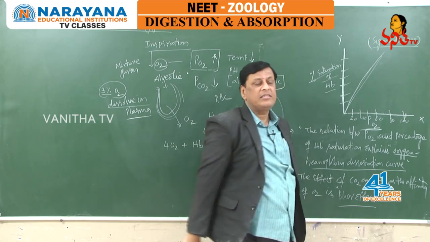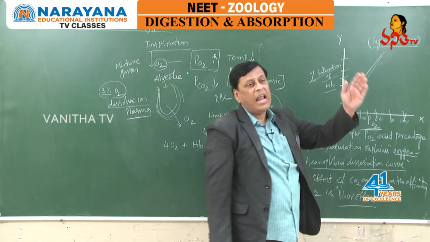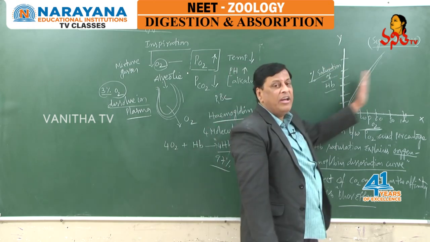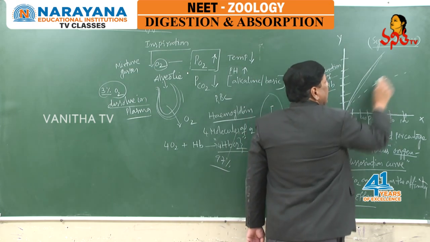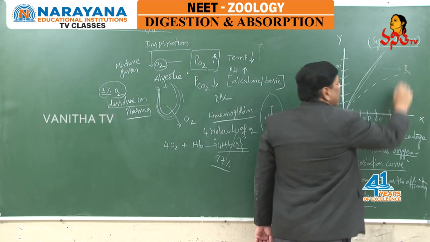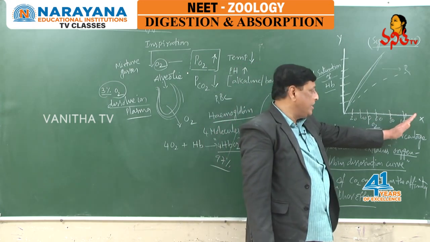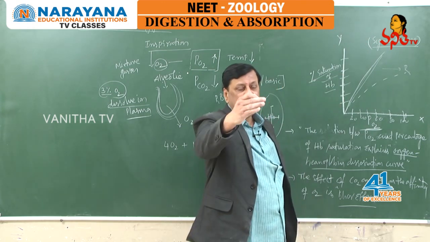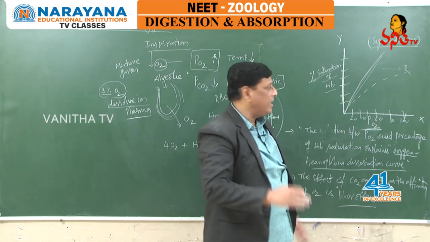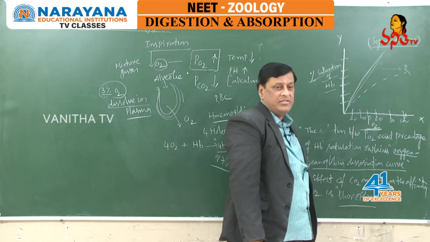In such cases, when we observe the graph, the curve will move away from the y-axis, that is, it is moving towards the right side of the y-axis. When partial pressure is increasing, you will get a sigmoid graph. When partial pressure of oxygen decreases, the curve will move away from the y-axis.